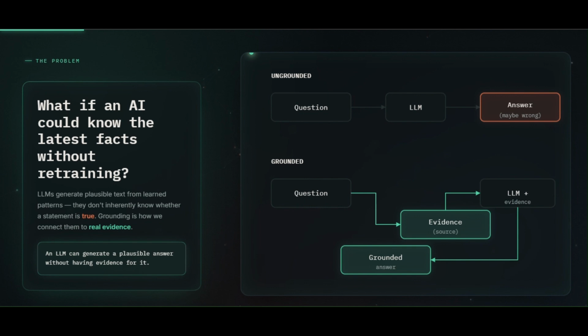So the difference is simple. Ungrounded answers can be plausible. Grounded answers are based on evidence.